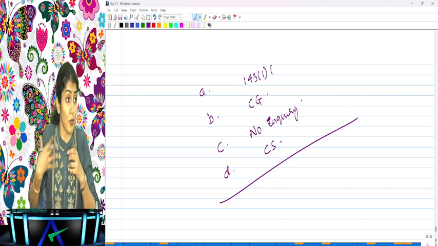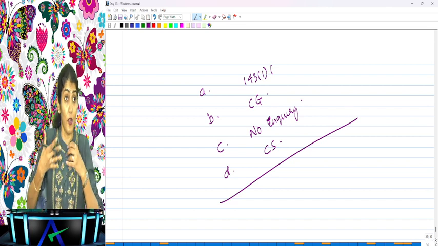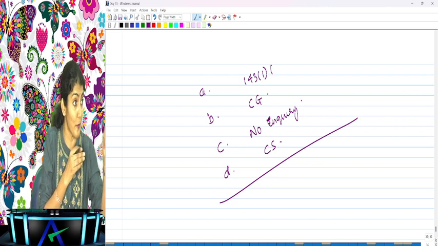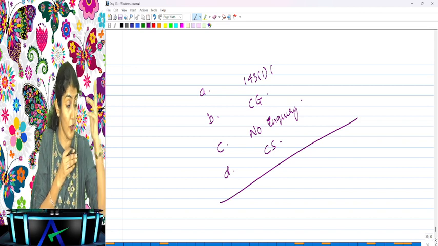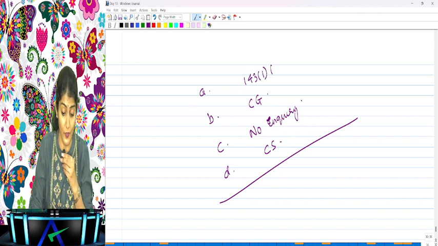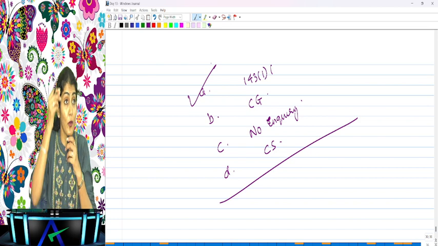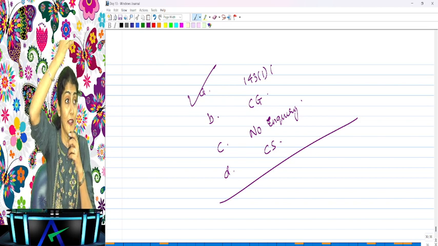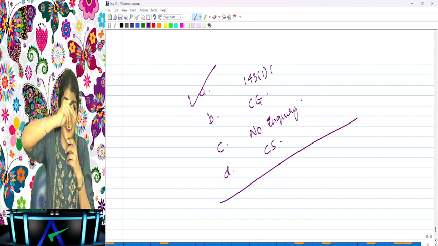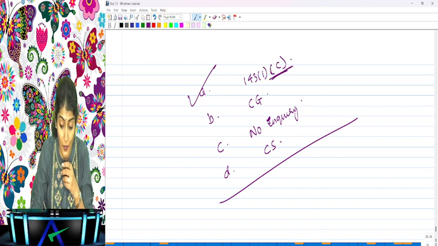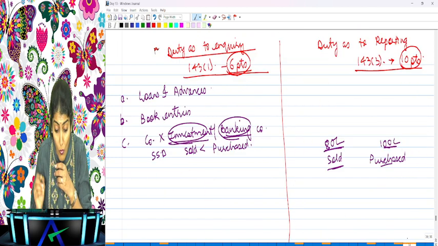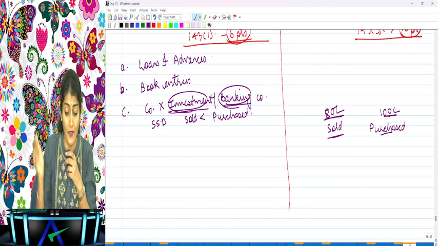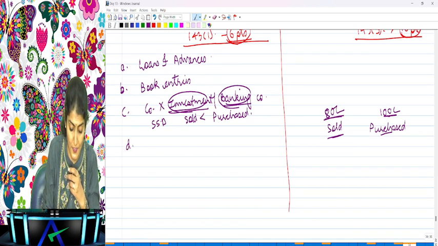Now, generally our knowledge comes overflowing. Our knowledge says loans, shares, securities, debentures have been sold at a price less than the price at which they were purchased. So yeah, the auditor has to make an inquiry of that under 143(1), and we tick A. But we don't see that. They say in the beginning that A Limited is an investment company. Arey, then if it is an investment company, then 143(1)(c) is not applicable, because what does it say? Where the company is not an investment or a banking company, shares, securities, debentures have been sold at a price less than the price at which they were purchased by the company.